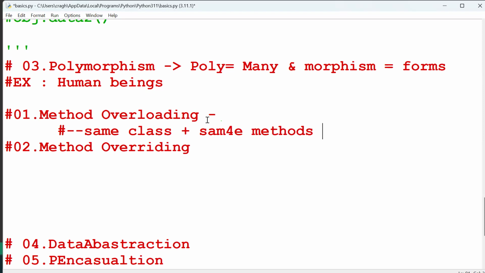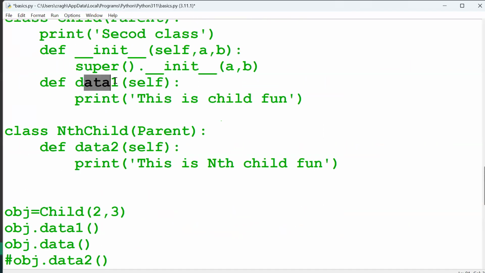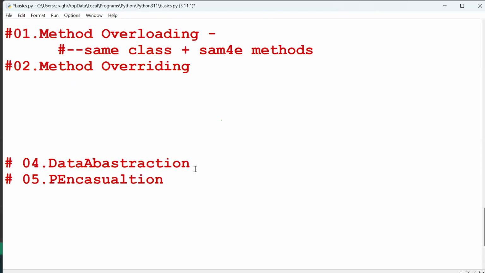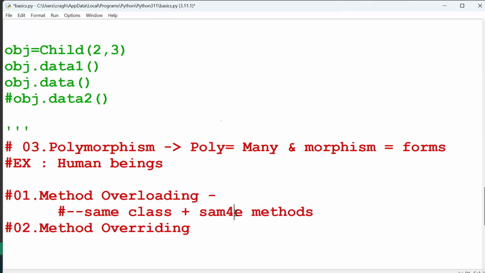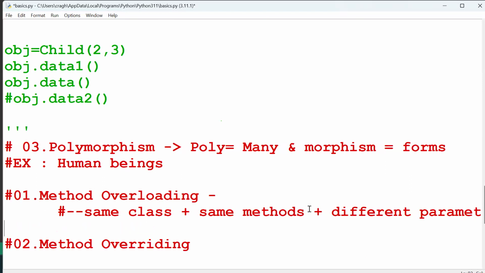For example, we declared data one, and that same data one is declared n number of times. Same methods, but different parameters. That is the basic rule of overloading.